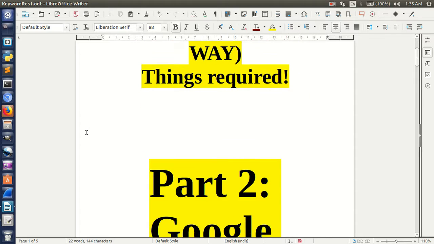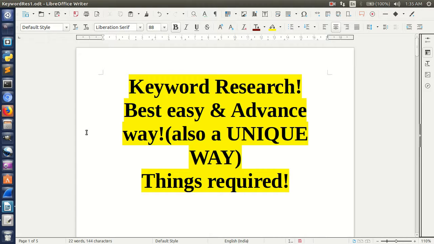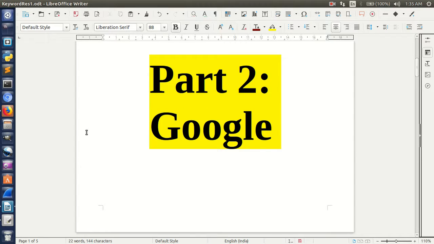Before that, I just want to say what I have included in the earlier videos. First of all, we have covered the overview, what tools we're going to use, and how you're going to do it. Then we focused on Google. From Google, we gathered bulk data and sorted it with the needs that we want, with the mindset of approaching towards a destination. For example, if I want to write about depression, my mindset is to give an overview of depression. I don't want to go in depth.